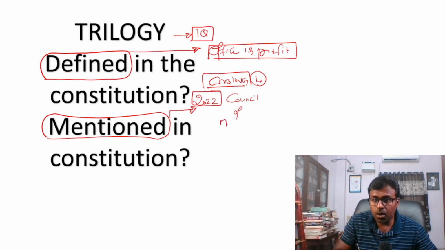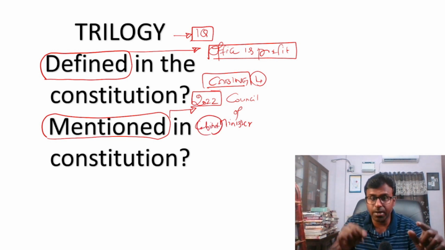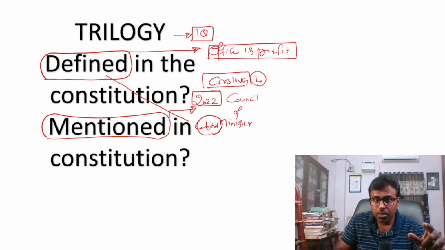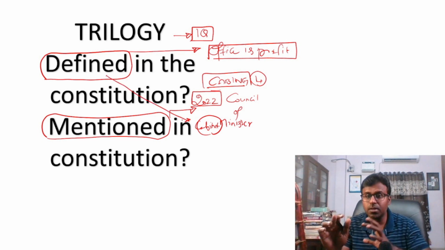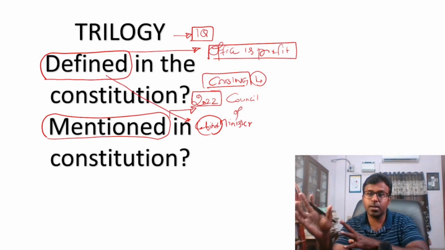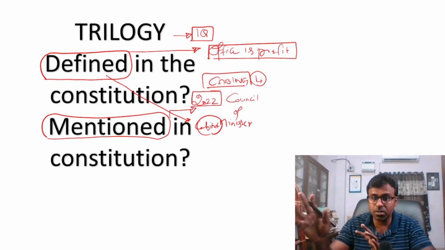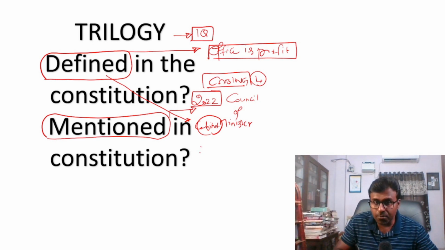You know, council of ministers is mentioned. Cabinet is present, but the word cabinet is not defined. Look at this. It is mentioned in one of the articles on emergency. And one of the other questions was, budget is mentioned in the constitution.